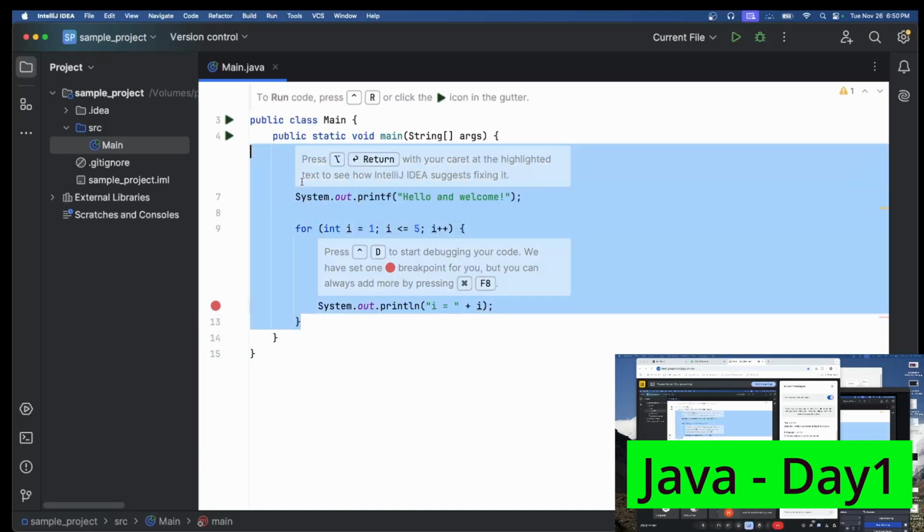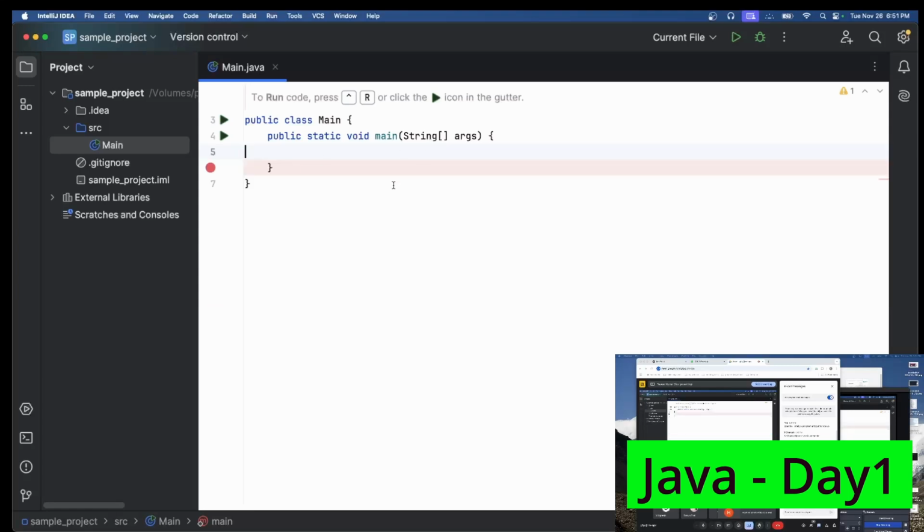Now you can remove the existing generated code, not everything, only this part. Keep this main class, which is already there in the project. All these things you can keep, don't remove. Only whatever is available between these braces, you can remove. Keep this code alone. Can you just do this?